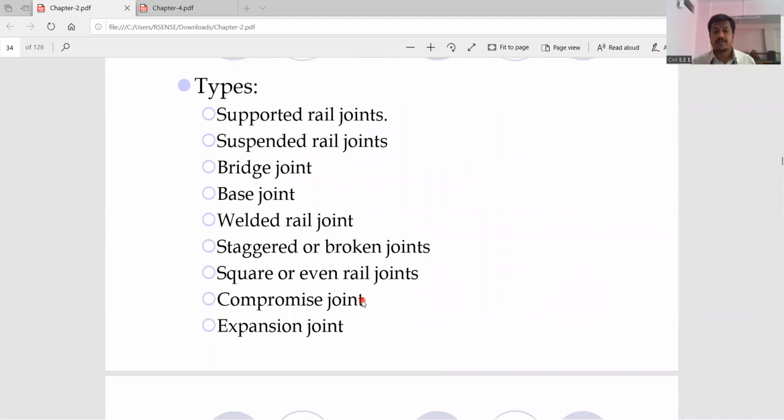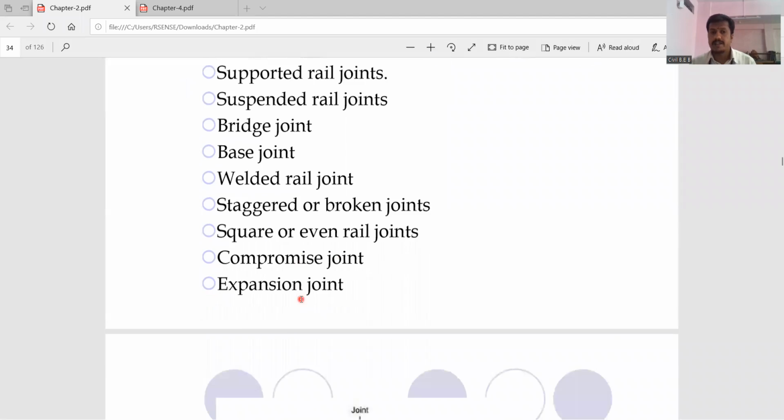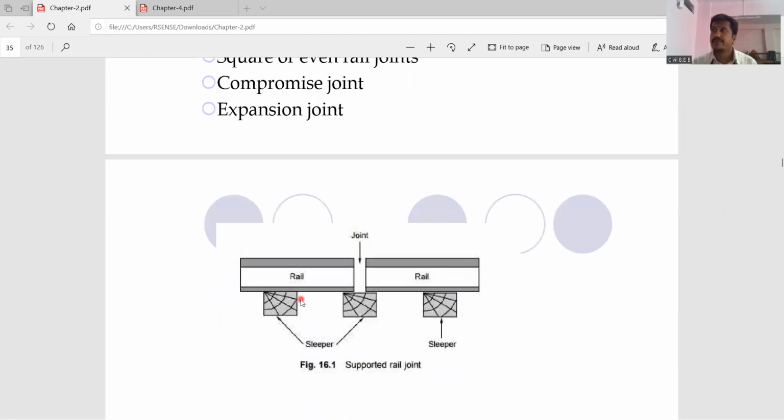Now, what are the different types of rail joints you are going to see? First one is the supported rail joint. Second one is the suspended rail joint. Third one is the bridge joint. Fourth one is the base joint. Fifth one is the welded rail joint, staggered, square, compressed, and expansion. Let us take them with the diagram, as it is easy for you to understand these types of rail joints.